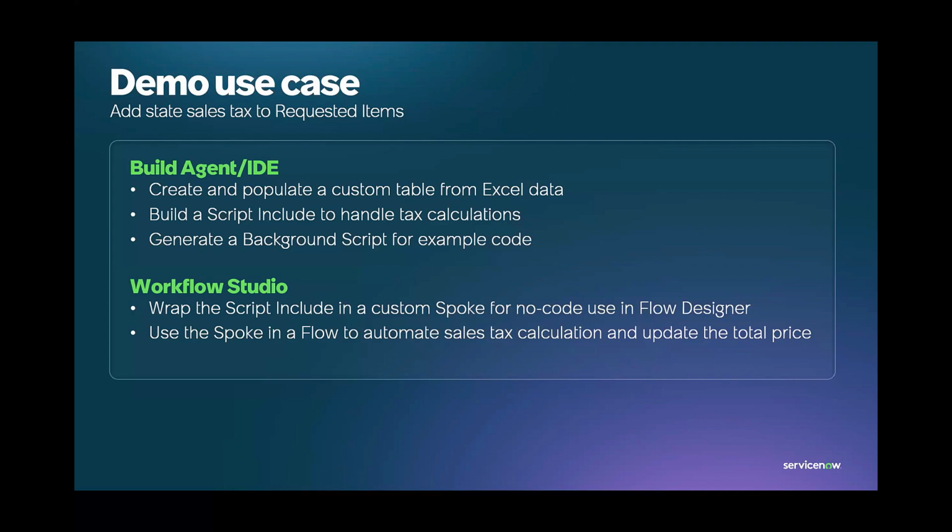A good example of that is, let's say that there was a bug in the calculation. If we were to fix that bug in the script include, all of the different applications that had sequenced the business process and were using this spoke, the bug would be fixed there too.